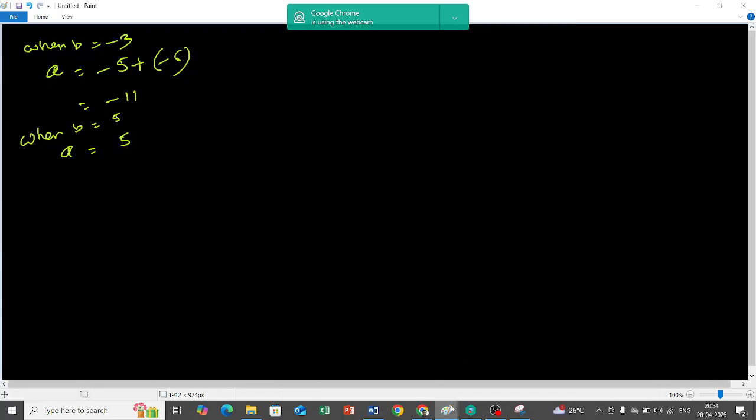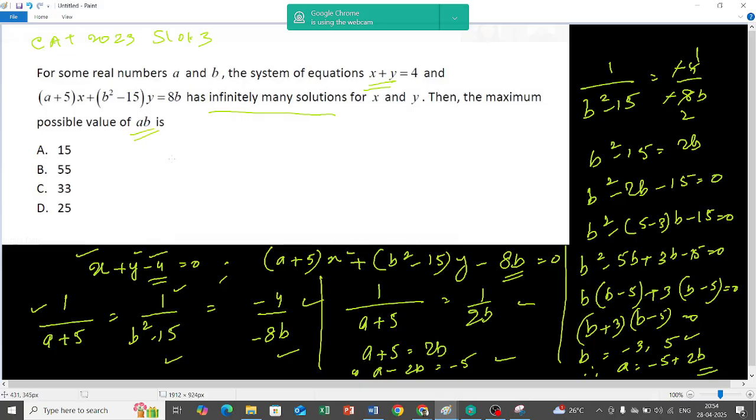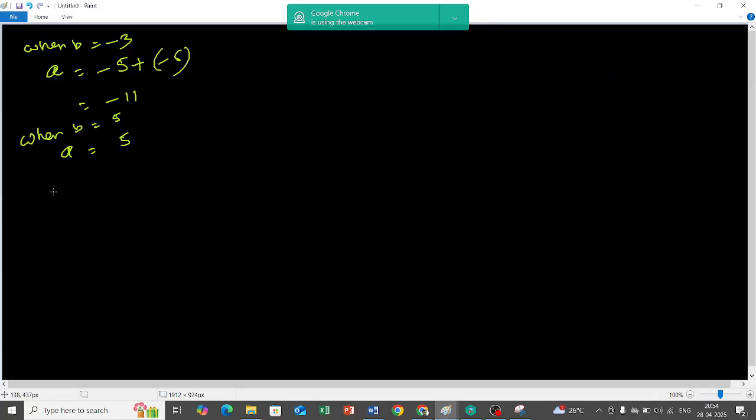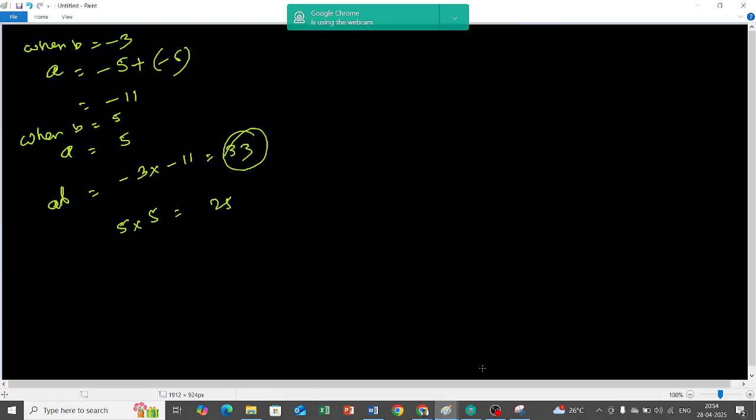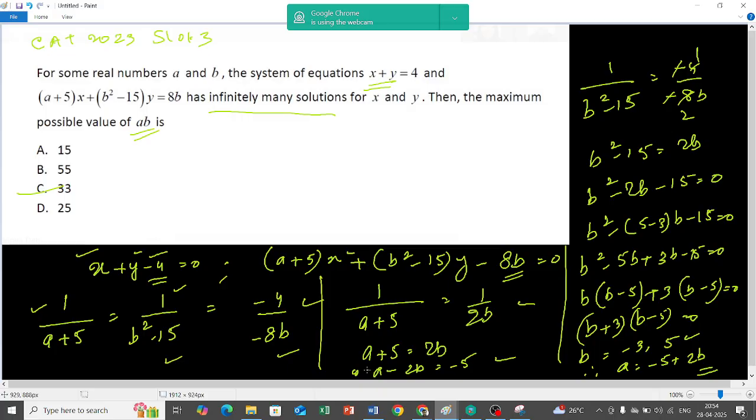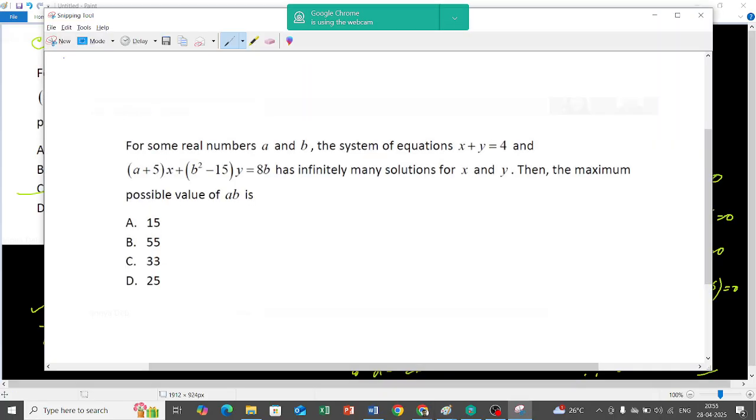Now what is given? Find out the maximum possible value of ab. -3 into -11 is 33, and this one, 5 into 5, is 25. So which is my maximum value? 33. So you can understand, you just need to know this approach and how easy the sum will become.